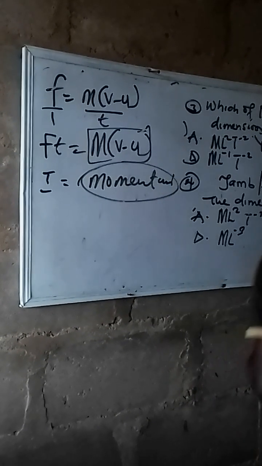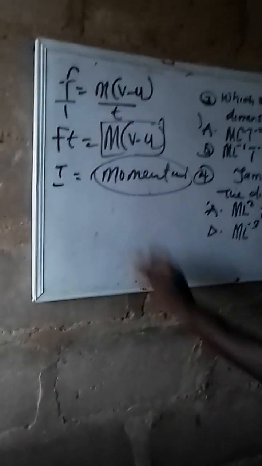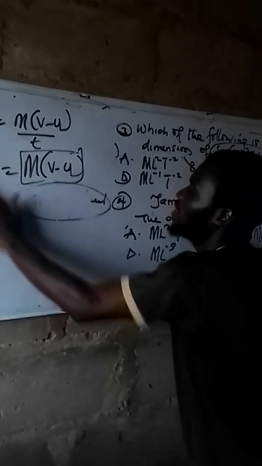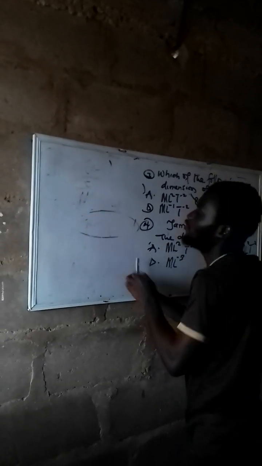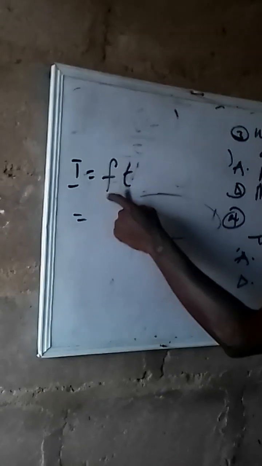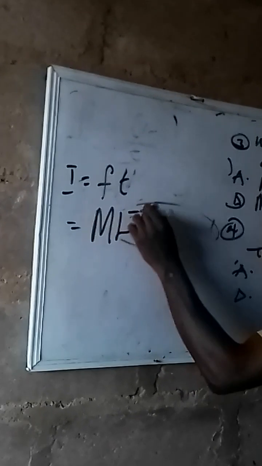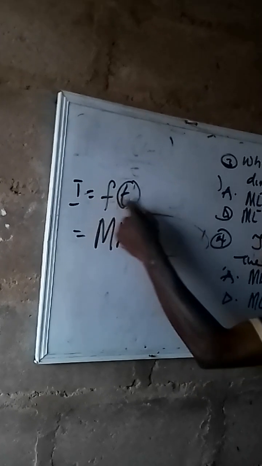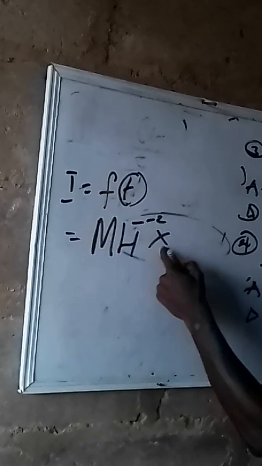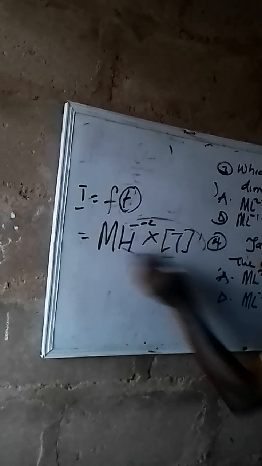Now it's very simple. Since we have known that the impulse we are asked in this question is Ft, whenever I see impulse, I will be putting Ft, force times time. Already we have known the dimension for force, which is capital M L per T squared. I think we have done that in series of 9. What will be the dimension of this, capital M L T to the minus 2, times the dimension of time, capital T? Let's match them together.